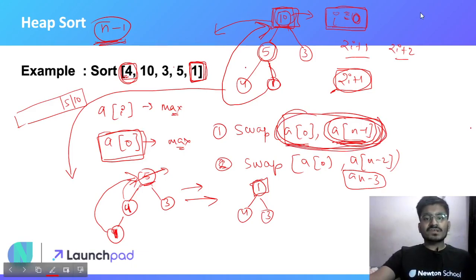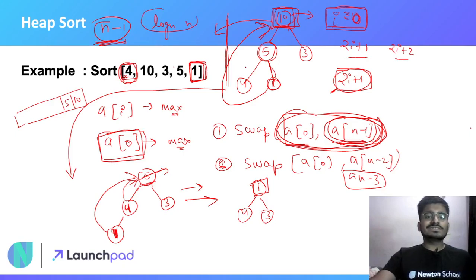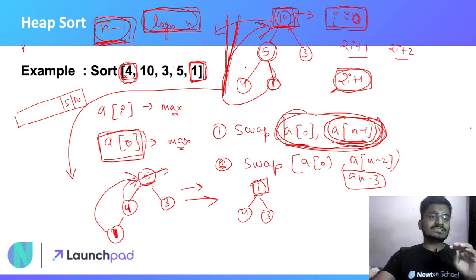now you can say that the height of this heap is log n. We will see the proof of this in some other video, not in this video. So the height of this heap is log n, and we are doing the same operation in this height, like we are searching the maximum, doing heapification n minus 1 times. That's why the complexity of heap sort is O of n log n.